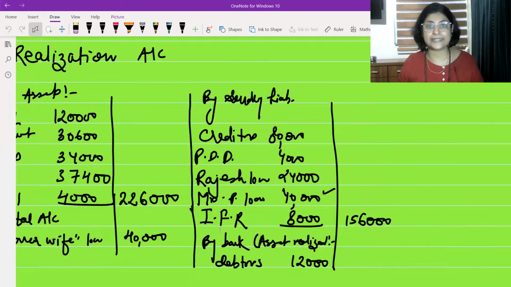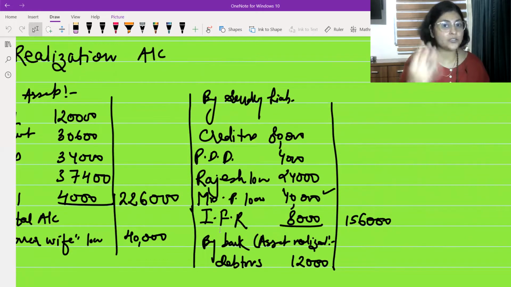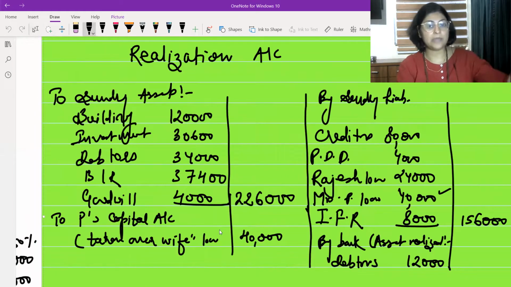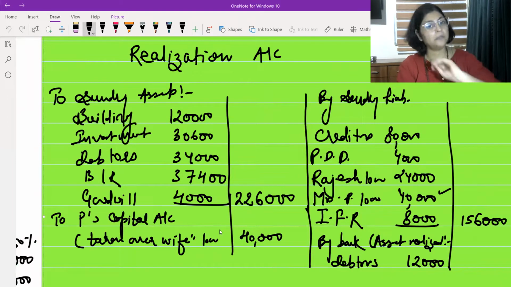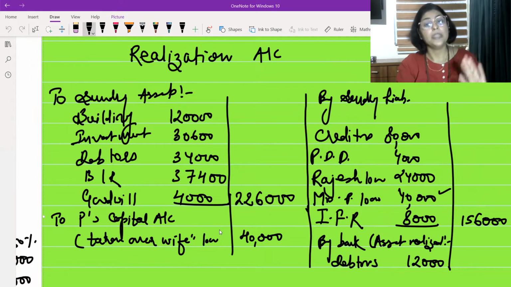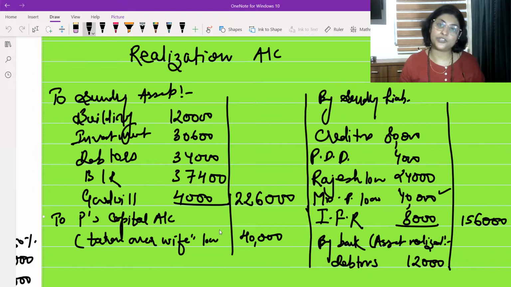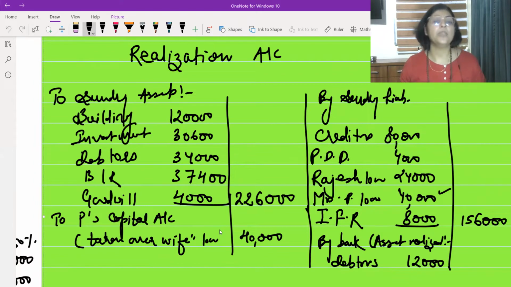All my assets accounts are closed. Okay, debtors is already closed. Why? Because I have debited it over here. If I have debited realization, then I must have credited debtors, means the debtors account is closed already. Now, what will be the entry? Entry will be debit to realization account. Can I pass this entry? Of course, I cannot pass this entry because it's against the rule of the double entry system. So obviously, there cannot be any entry for this.